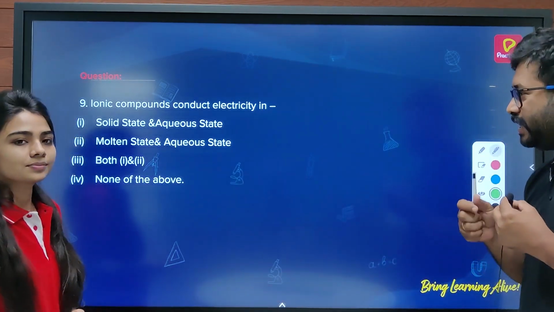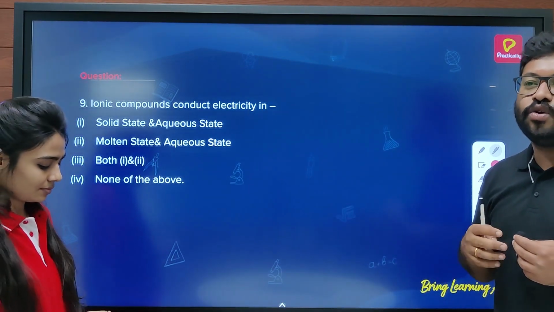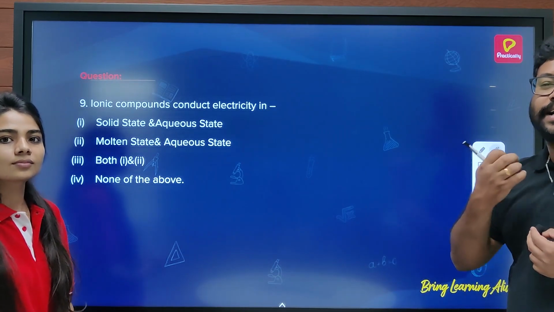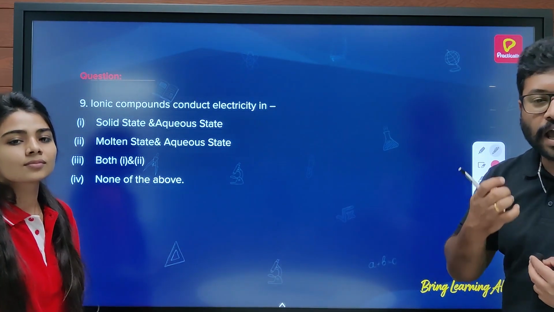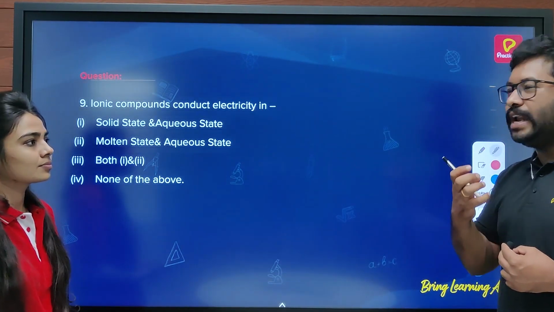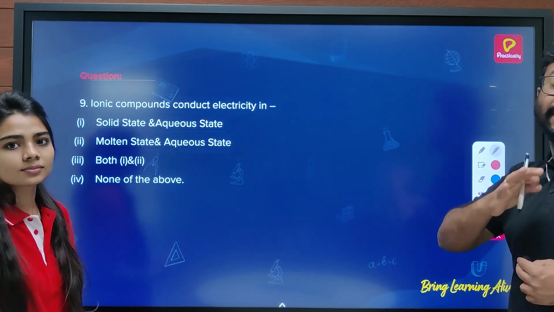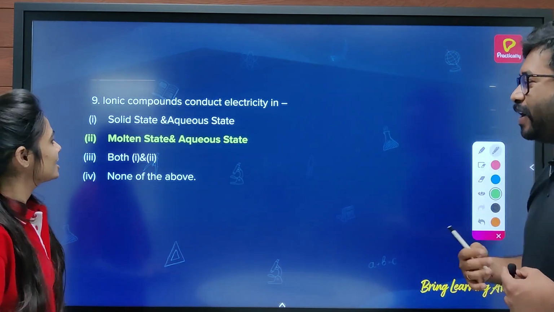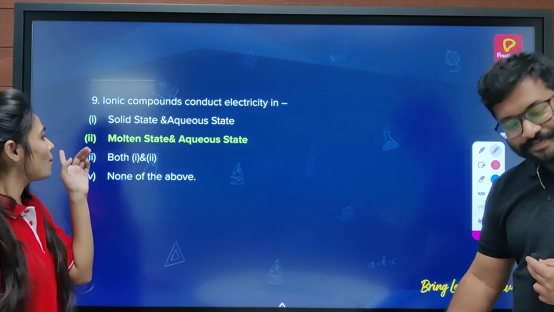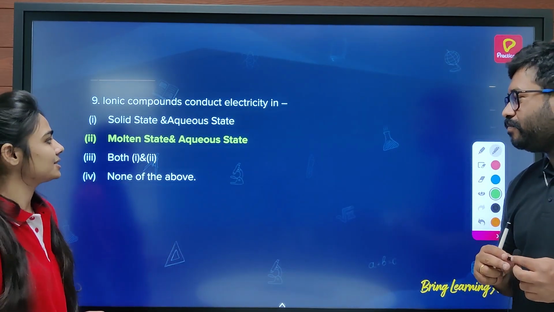Absolutely, you are right, because in solid state you do not have ions, and to conduct electricity you need free ions, and you can have free ions only either in a molten state or in an aqueous state. Okay. So yes, the answer is molten state and aqueous state.